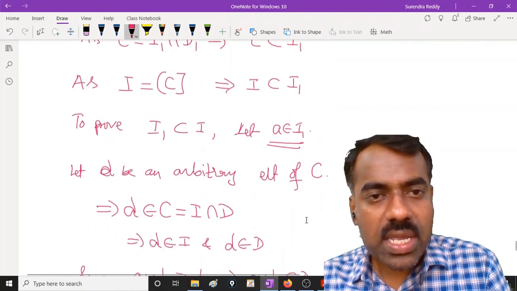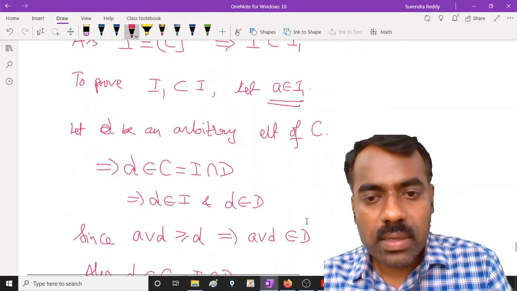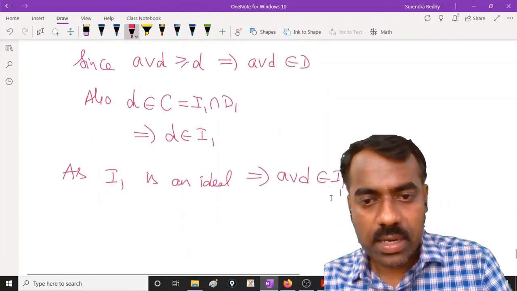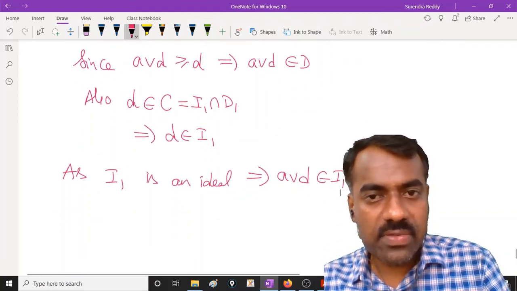We want to see if we can show that A join D is in D1.